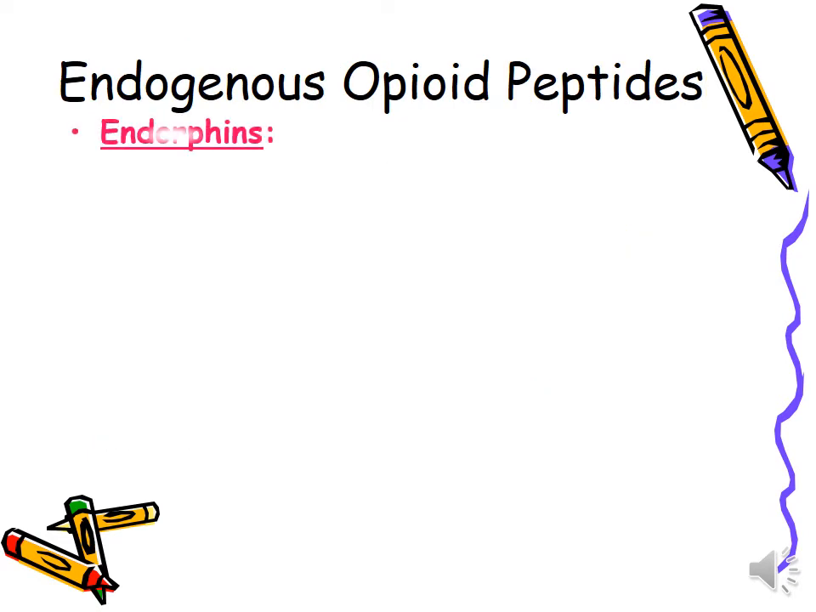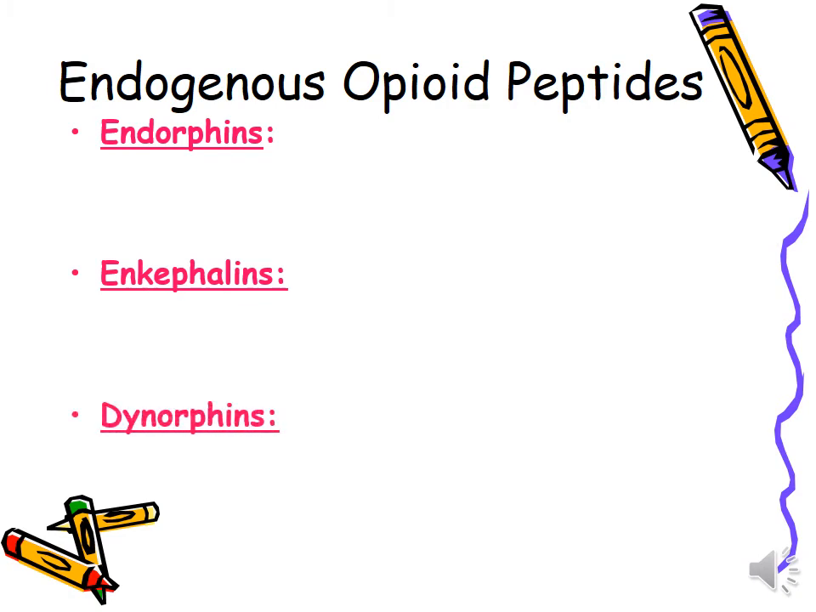There are various endogenous opioid peptides present in our body which are released under different physiological conditions. These opioid peptides go to opioid receptors and stimulate them or produce opioid-like effects, such as endorphins, enkephalins, dynorphins.